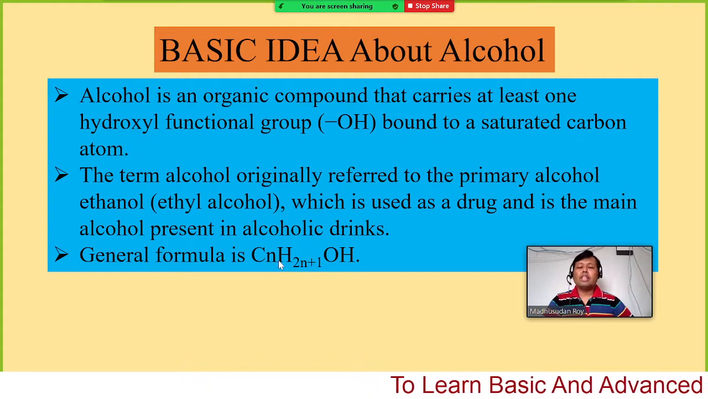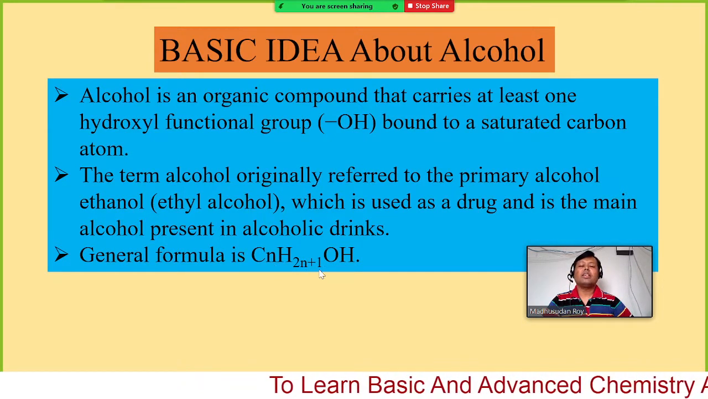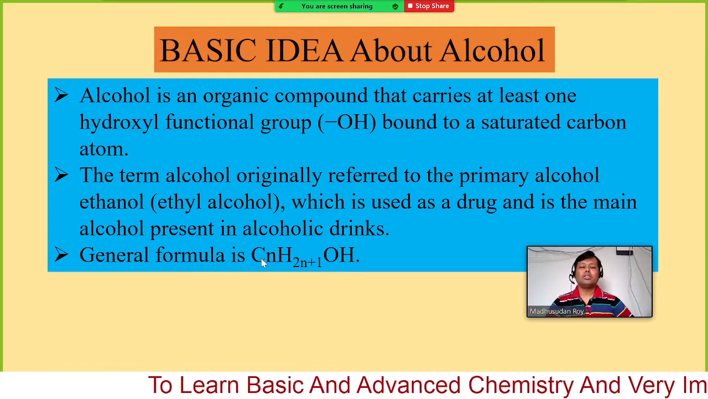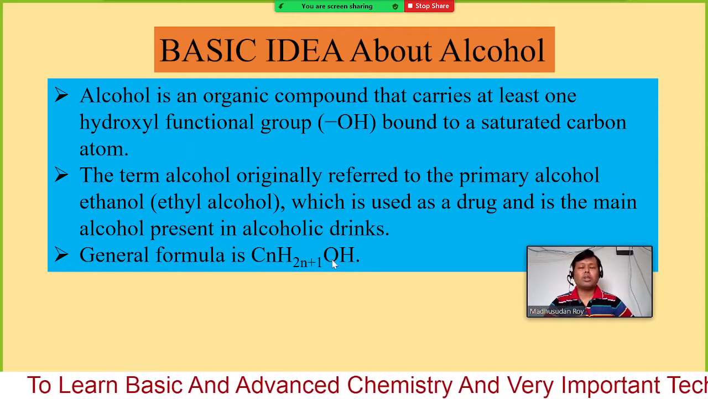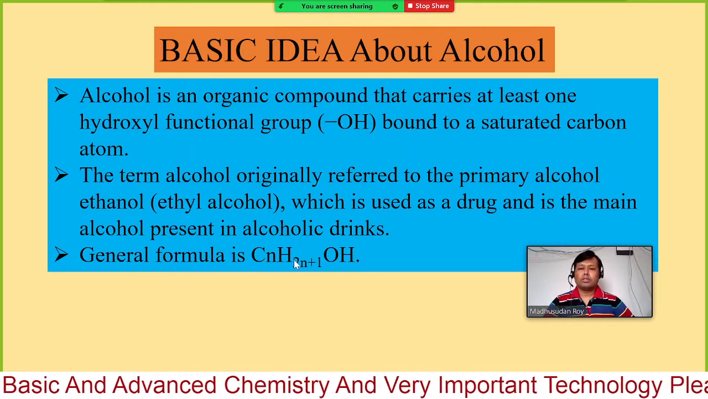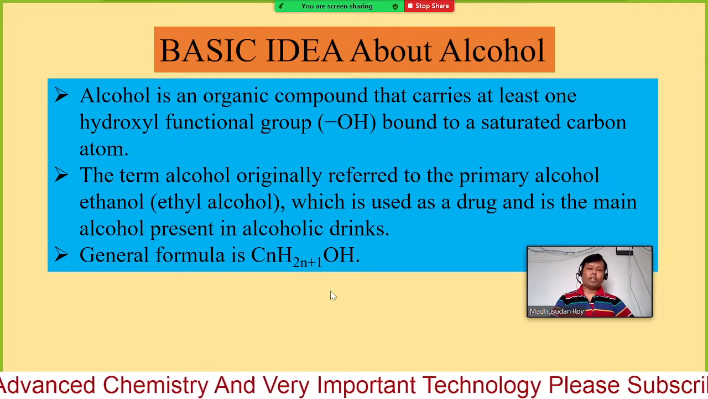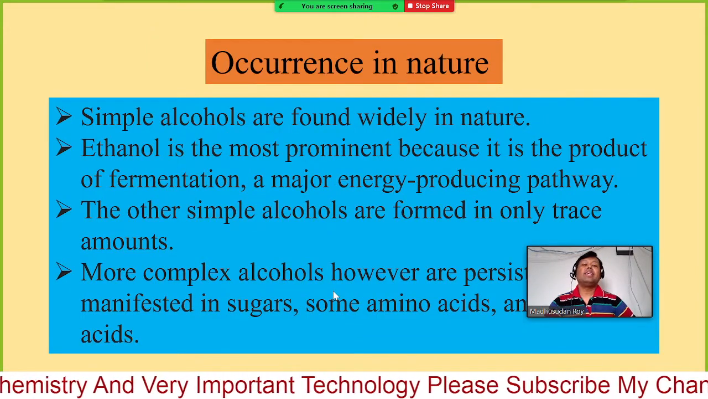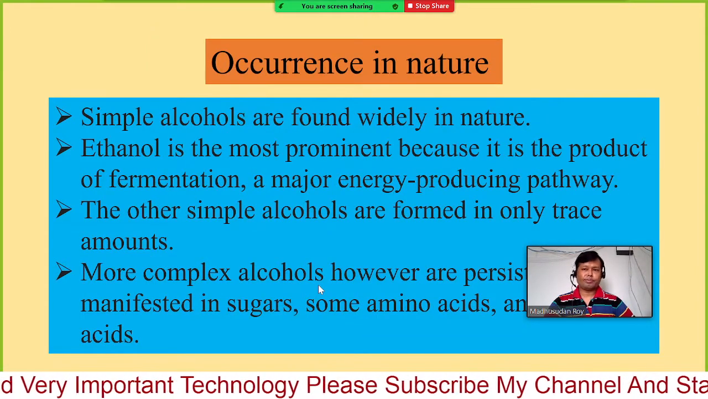Just if you change the number of n, then you can easily get the successive members of alcohols. Where can we find the alcohols?